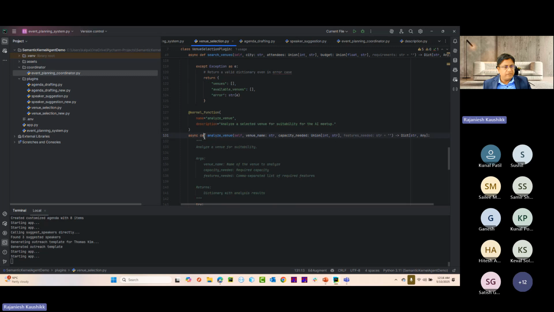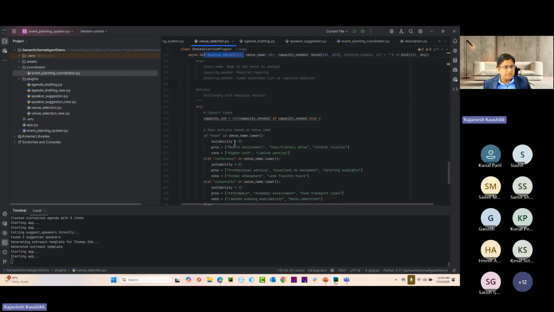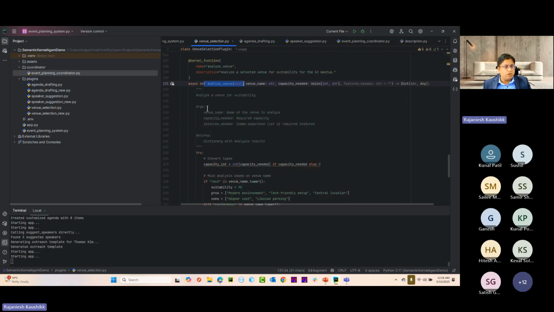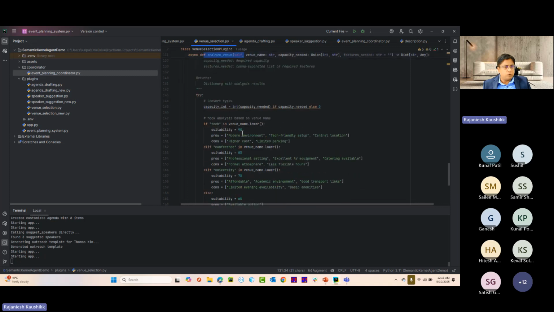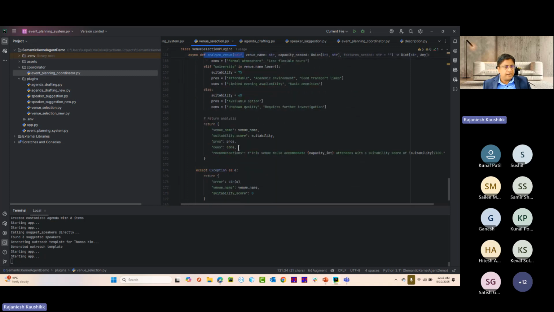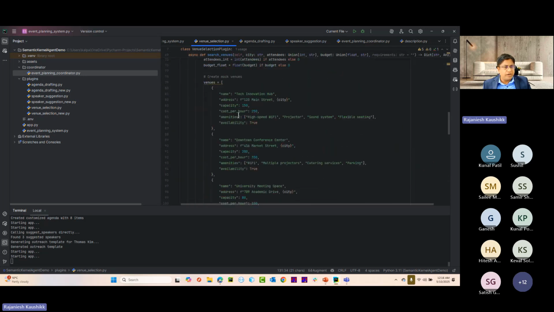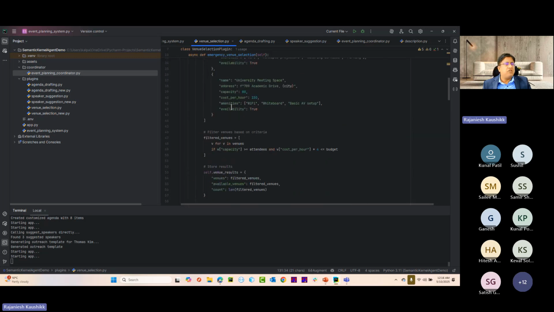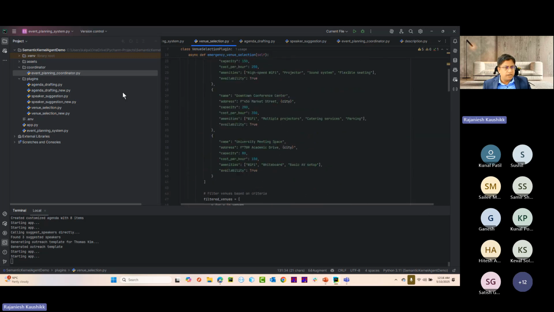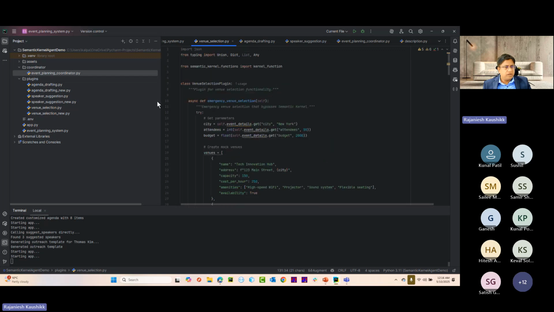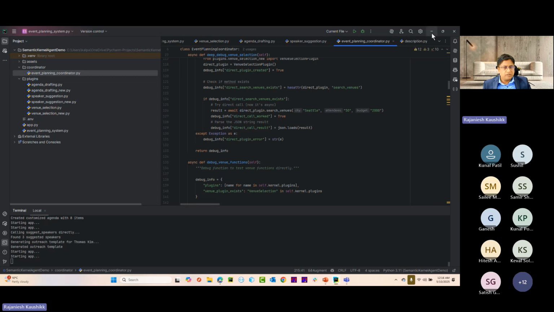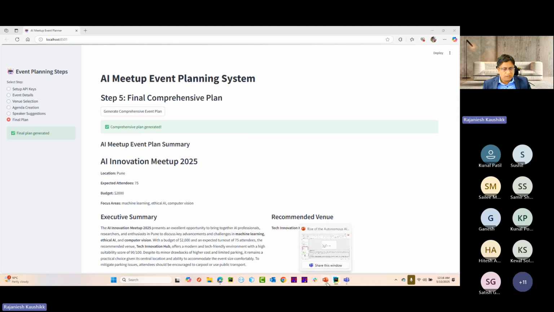And in the same way, we have an analyze venue, which analyzes this. It's pretty easy because here it's just plain, simple Python code with some decorators, and it's pretty straightforward, right? So this is a fundamental way you can develop any complex agent, and not just develop it, but have them talking to each other in real time with the help of plugins, right? They're talking to each other, and there is an event coordinated by the top-notch coordinator agent. Okay, so now let's quickly go to the next part.